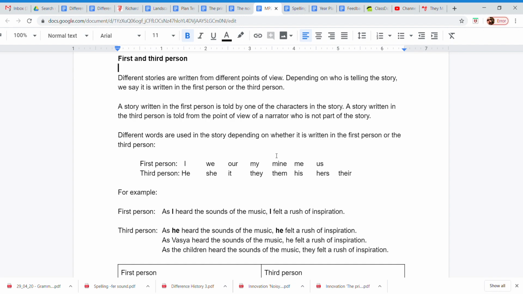So sometimes a diary, it's almost always written in the first person. You're talking about yourself. You're a character in your own story. Same with an autobiography. It's a story about your own life.